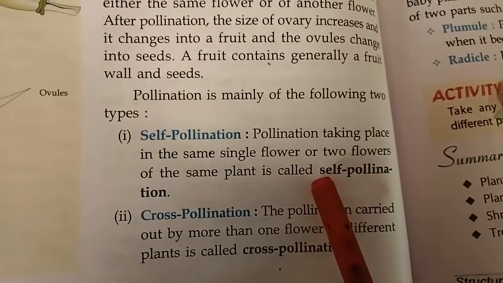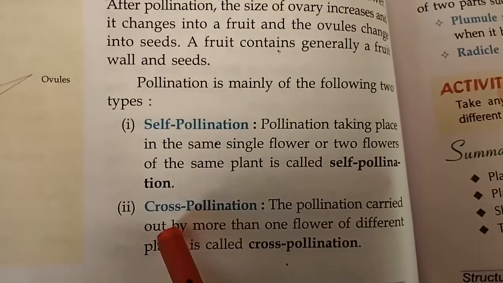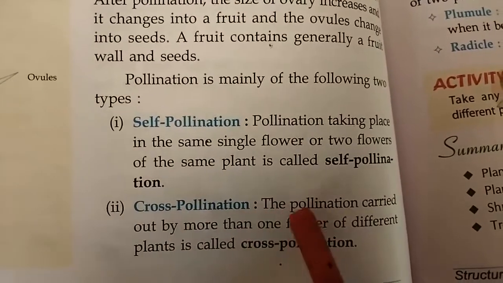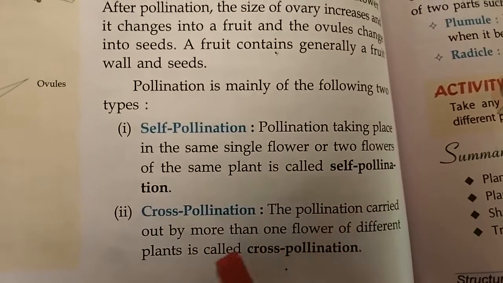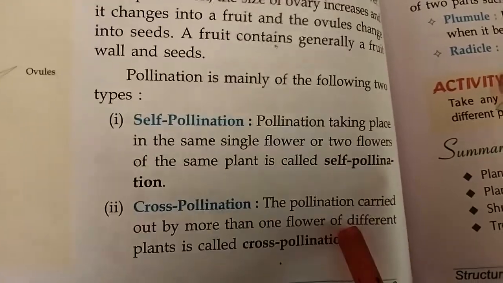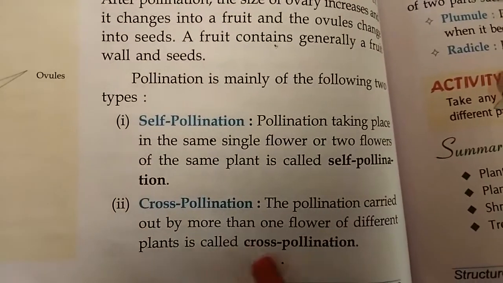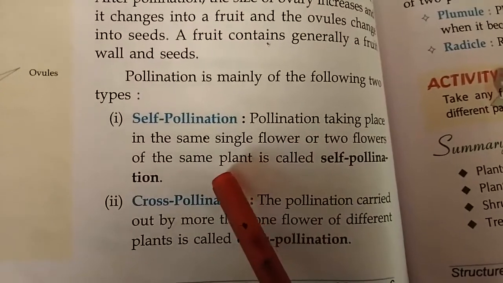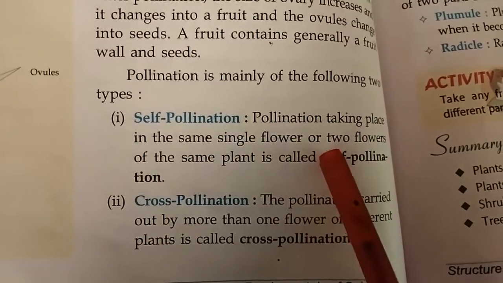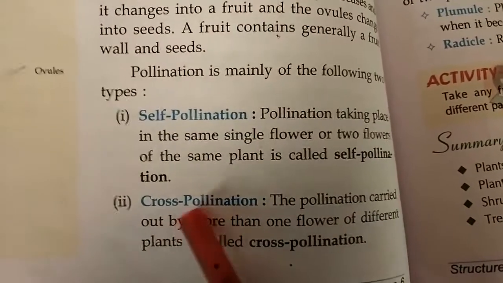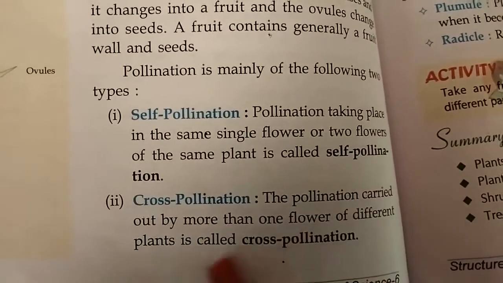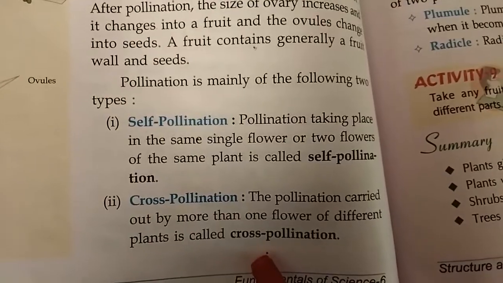Number two is cross-pollination. The pollination carried out between flowers of different plants is called cross-pollination.